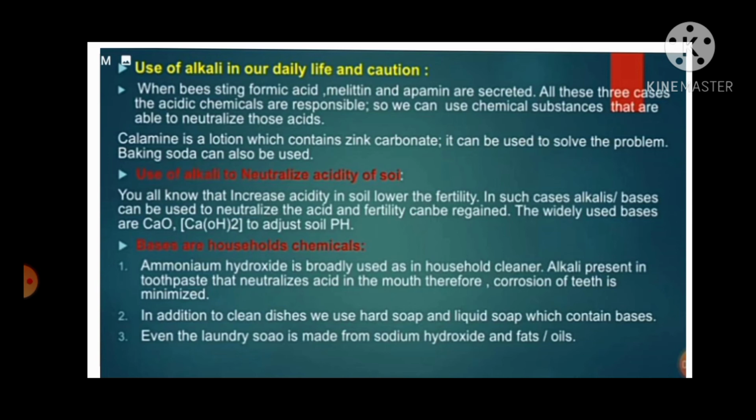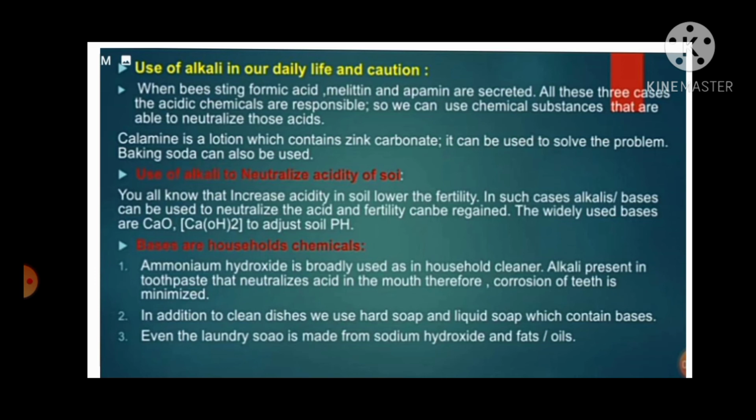Use of alkali to neutralize acidity of soil. You all know that increased acidity in soil lowers the fertility. In such cases, alkalis can be used to neutralize the acid and fertility can be regained. The widely used base is calcium oxide to adjust soil pH.